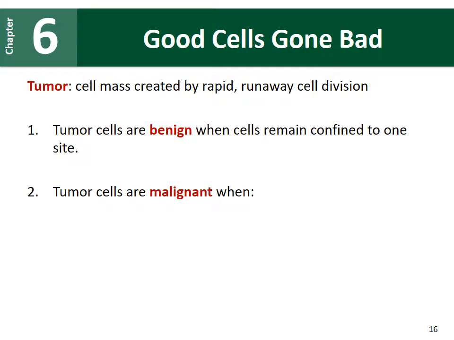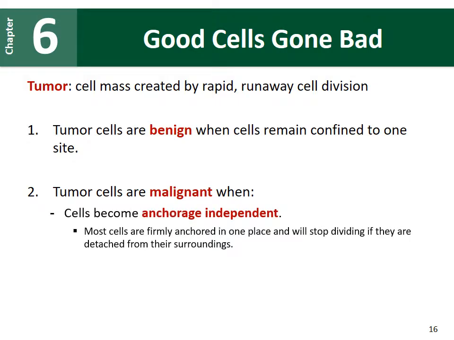So malignant, this is a very bad term in relation to tumors and cancer. So tumor cells are malignant when the doctor notices that the cell has become anchorage independent. So usually cells are firmly anchored in one place, and they will stop dividing if they become detached from their surroundings. But tumor cells, if they become detached from their surroundings, they will still continue to divide uncontrollably. So this is a bad thing. It signals that there's something wrong with those cells. They're passing those checkpoints. Their DNA could be damaged. It could be causing harm to that individual.